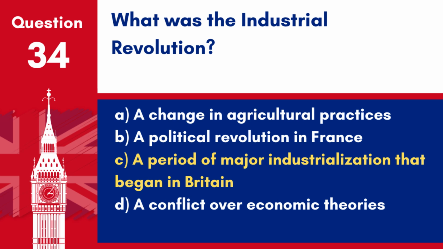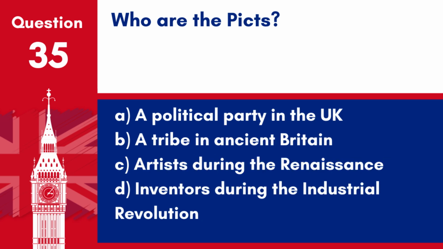The Industrial Revolution was a period when major changes in agriculture, manufacturing and transportation had a profound effect on the socio-economic and cultural conditions in Britain. Question 35. Who are the Picts? A. A political party in the UK. B. A tribe in ancient Britain. C. Artists during the Renaissance. D. Inventors during the Industrial Revolution.